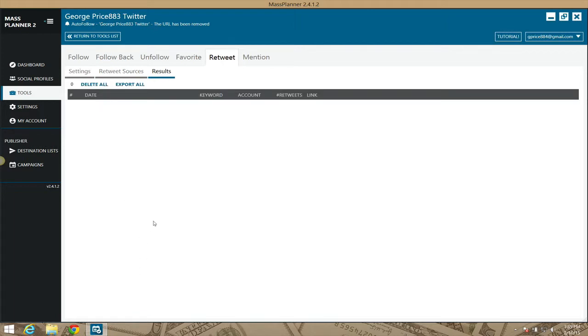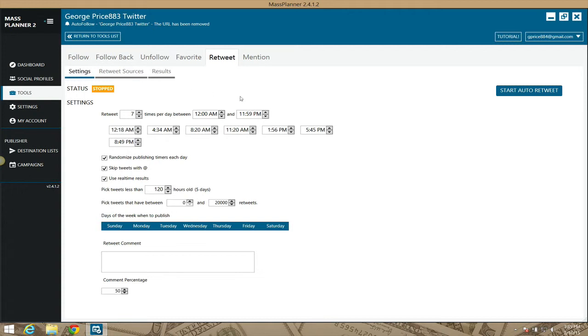And of course, any results from what it's retweeted, it's going to list here so that you guys can see it and get all of the information, in case you need to delete them all, or you want to export them so you can do a little bit of research or maybe a report later on to share with others. Okay, and once you've done that, guys, you simply click here where it says start. It'll start your auto retweeting, and that is it.